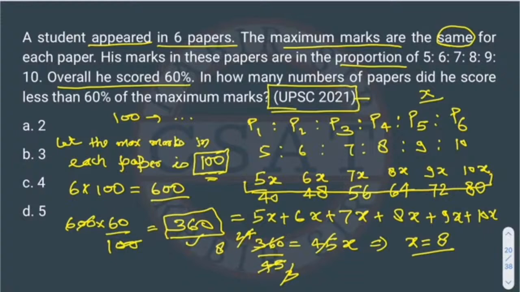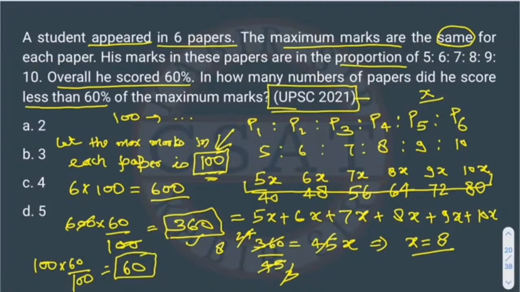Now what he is asking is, in how many papers, in how many subjects, did he score less than 60%. So we have to find out in which papers he is getting less than 60% marks. What is the maximum marks for each paper? We assumed it to be 100. So what is 60% of it? Its 60% will be 60 only, right?